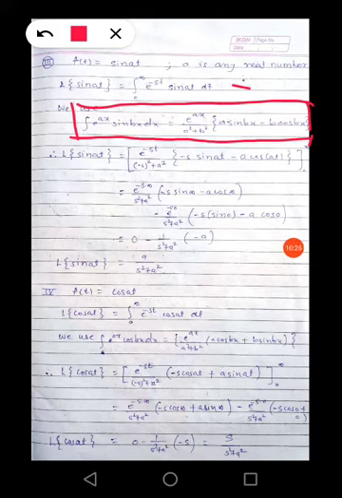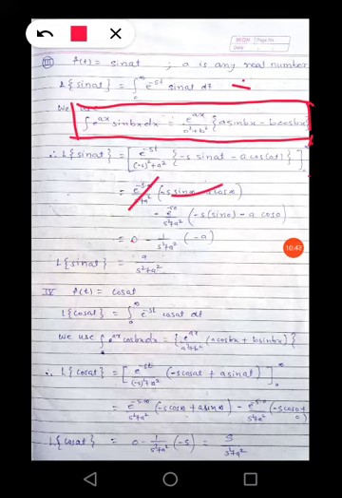So Laplace of sin at is equal to e raised to minus st divided by s square plus a square, into bracket minus s sin at minus a cos at. Now put the upper and lower limits. For the upper limit infinity, this quantity becomes 0, and 0 into something is always 0.